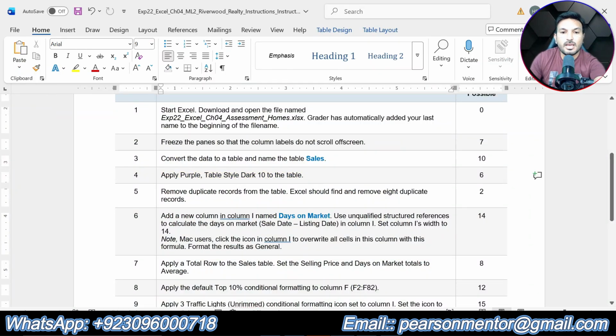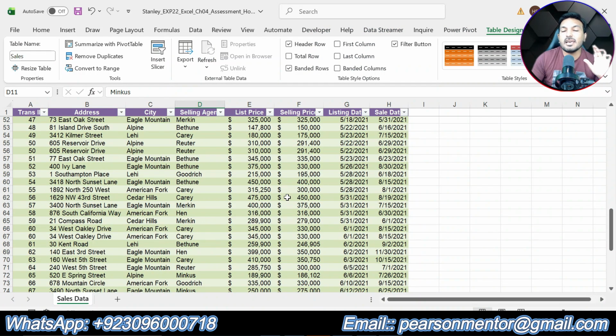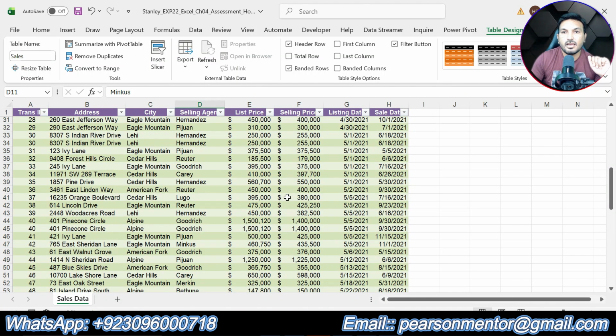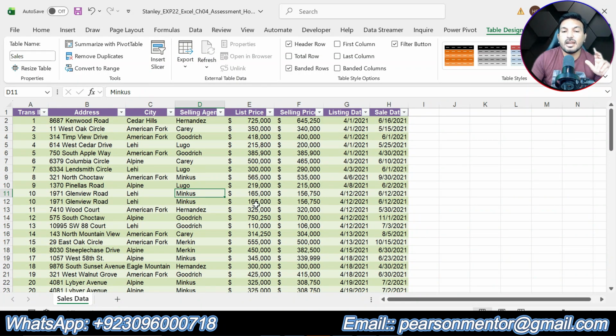Okay, now let me do next step, that is step number 5. Remove duplicate records from the table. Excel should find and remove a duplicate record. So instruction is saying that this table has 8 duplicate records and we are supposed to find those duplicate records and we are supposed to remove those duplicate records.